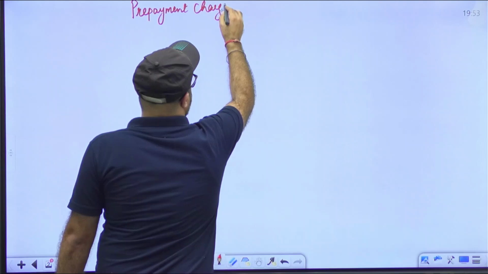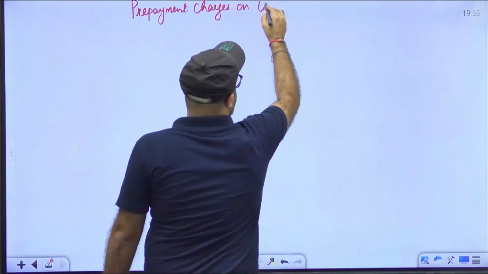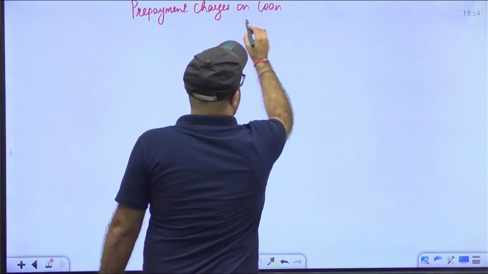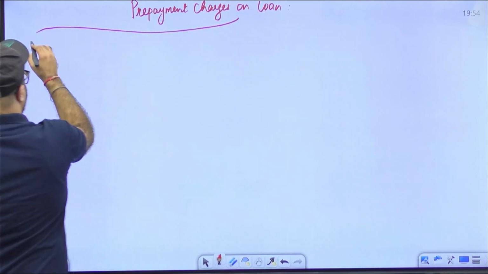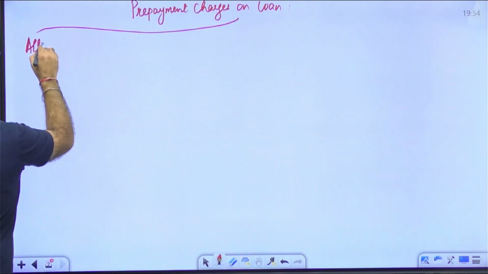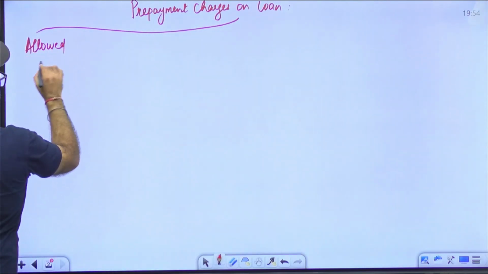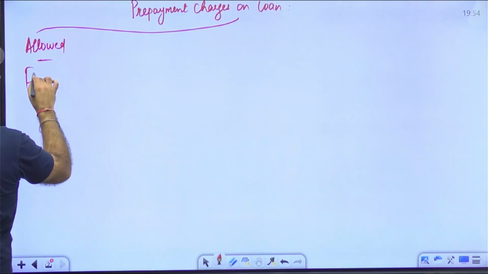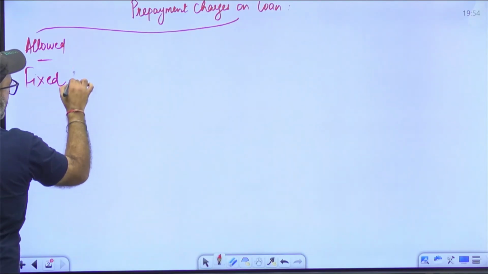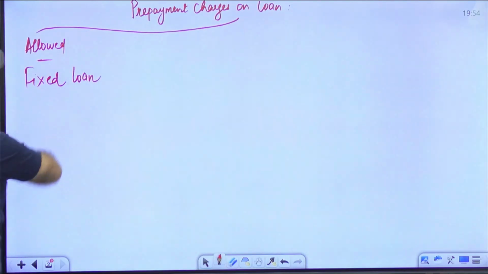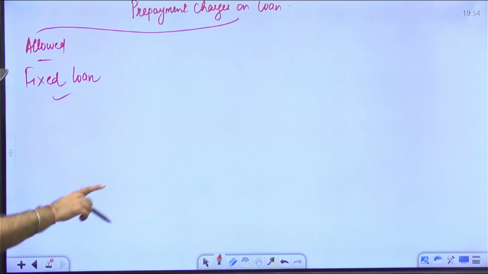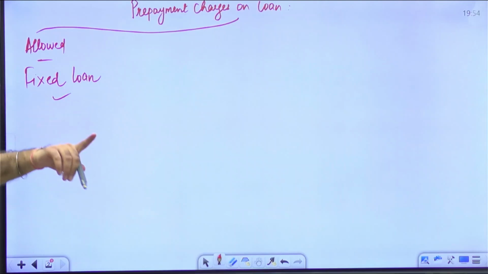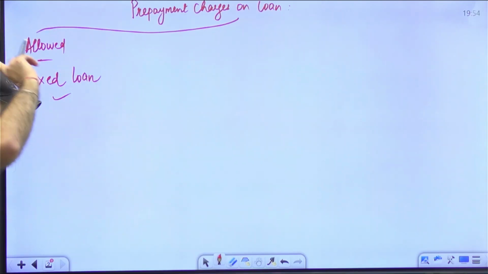charges on loan, in that particular format, I would say it is allowed. It is allowed in case of fixed loan. We all know that there are two types of loan. One is fixed loan. What is fixed loan? The type of loan in which the lending rate is pre-decided and prefixed. It's not going to change for the entire tenure of the loan.